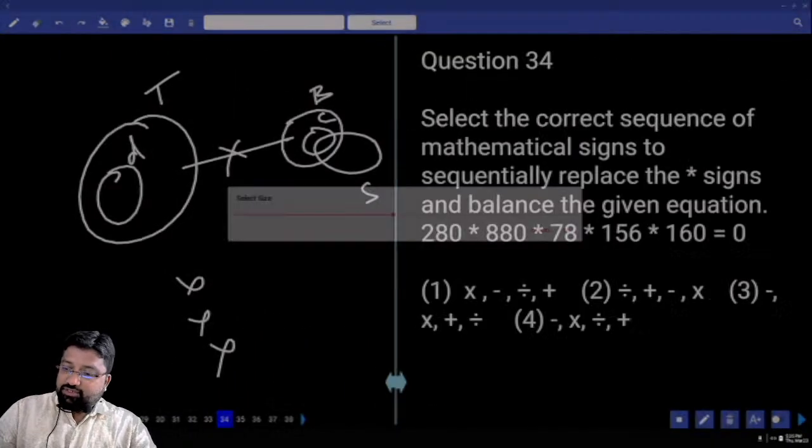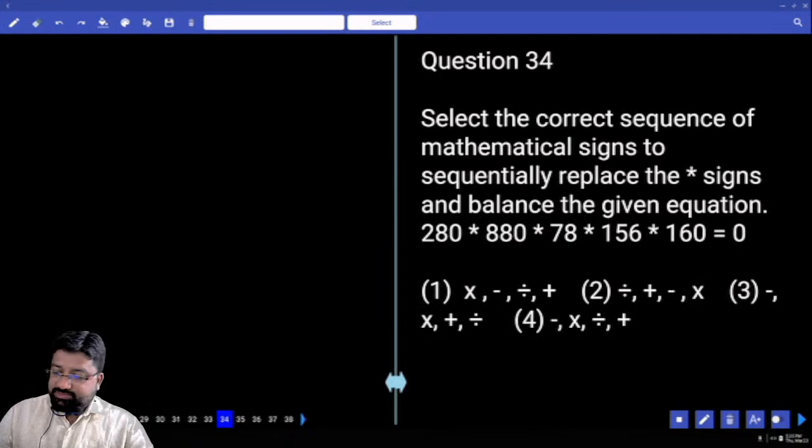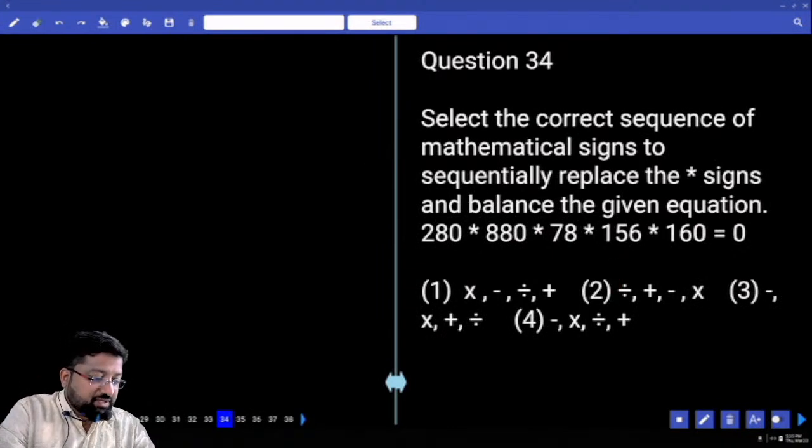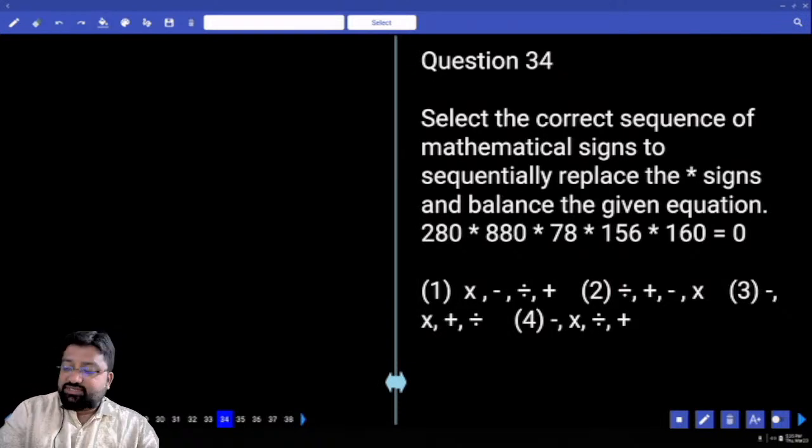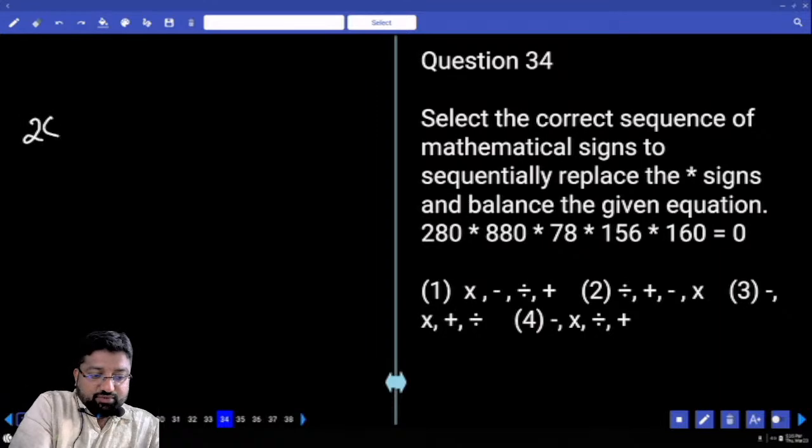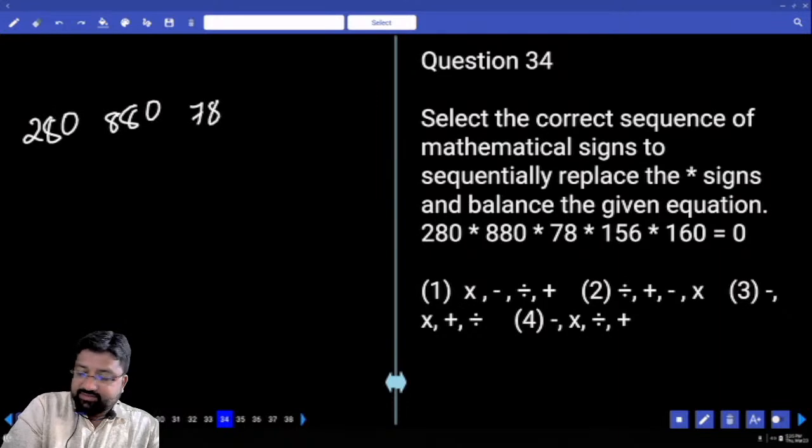Now I have a question on, what rule is this? Yes, you are in a situation where your question is purely depending upon the options. What will I do? We'll start from last. So this is 280, 880, 78, 156, 160 should be equals to 0.